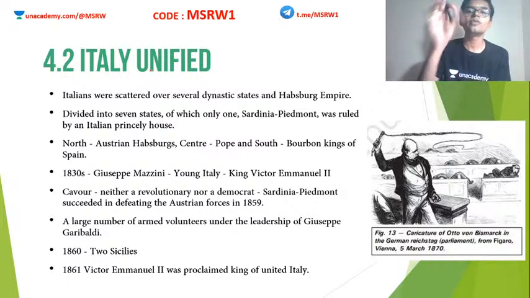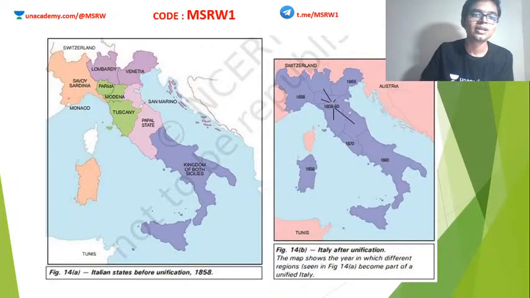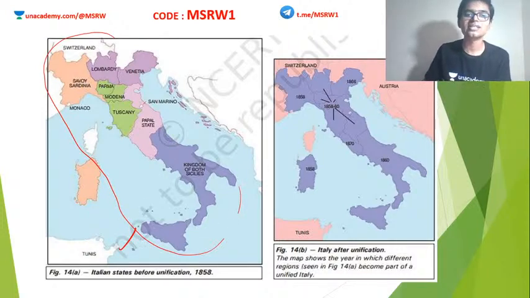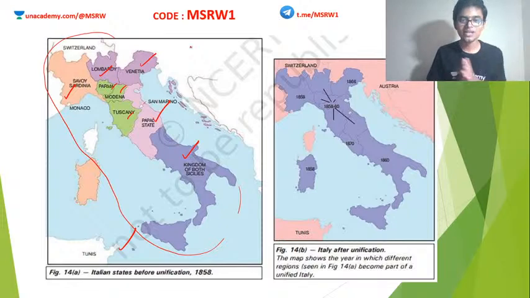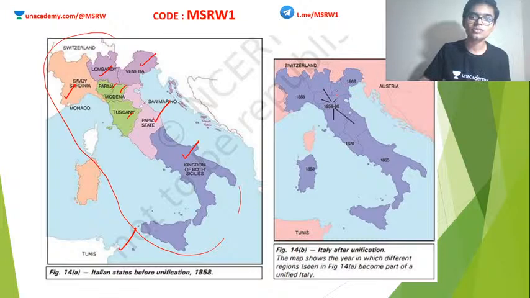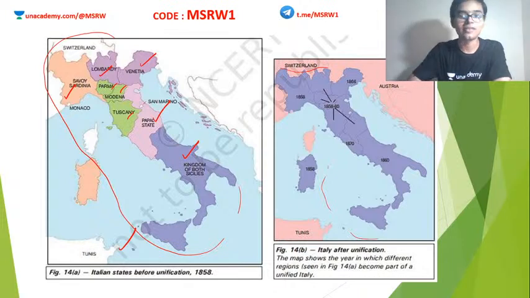Anyway, moving on. Germany is unified. Now we have to see how Italy is unified. Italy was also different countries. Let me show you a map here. This is Italy before unification. Before unification, Italy is something like this, with different principalities. You can see there are the Two Sicilies, Savoy and Sardinia, Lombardy, Venetia, Parma, Modena, Tuscany, and the Papal State. But after unification, it all becomes one state. You can see the entire violet state together. It all becomes one. That is our modern day Italy.